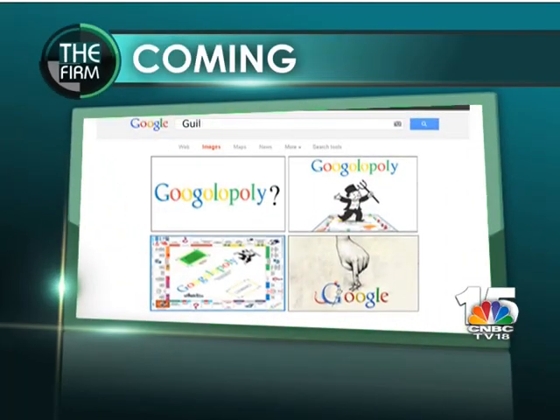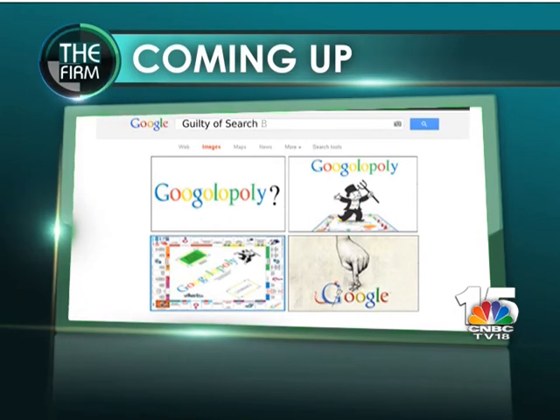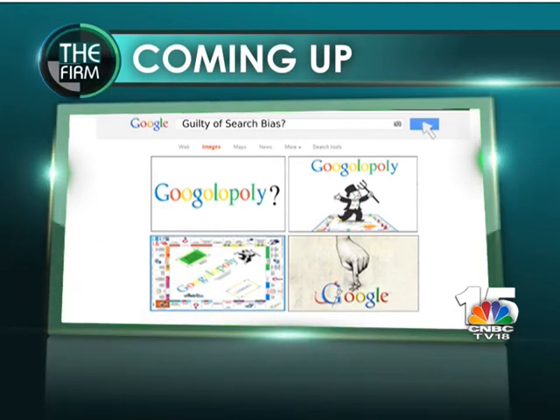With that, we're going to take a quick break, but coming up on the other side, why the US FTC says Google is not guilty of search bias.